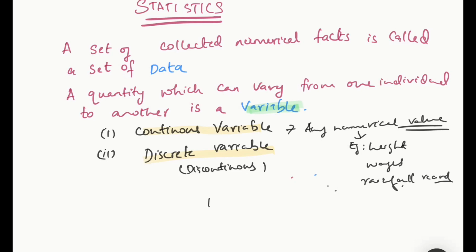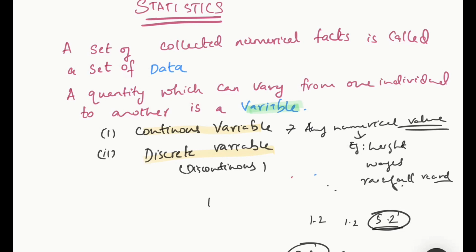But in the case of height and weight, I can write even 1.2 feet, or 5.2, I can write it in this way. But can I say 5.2 children? No, that cannot be said.